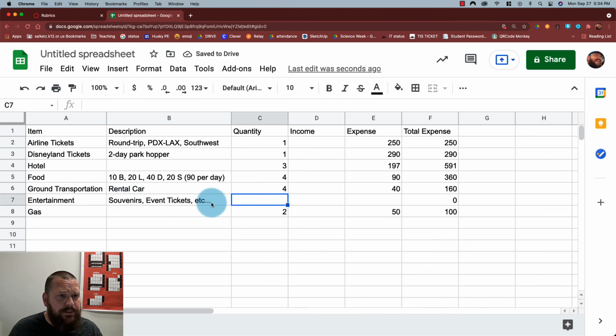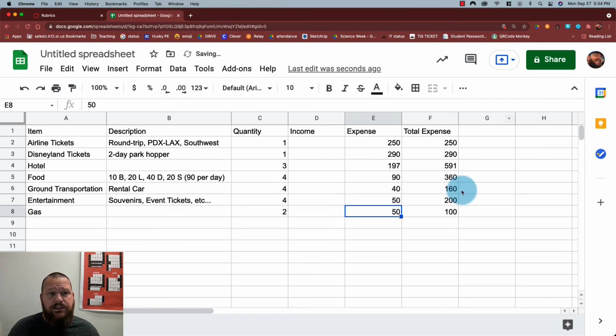Okay, the entertainment budget. Now, it can be pretty expensive at Disneyland, if we want souvenirs. I'm actually on my trip for 4 days, so I'm going to budget per day, although the days in Disneyland are probably going to cost me more. But let's say I budget $50 a day. That means a total budget for the whole trip of $200 for those entertainment expenses.